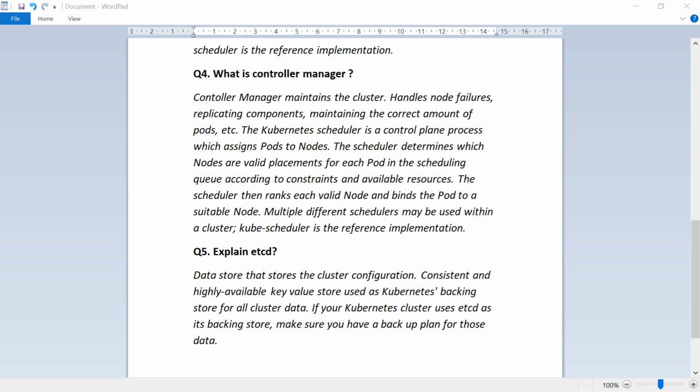These are simple control plane components explanation. Next video I will provide you some more important question and answers.